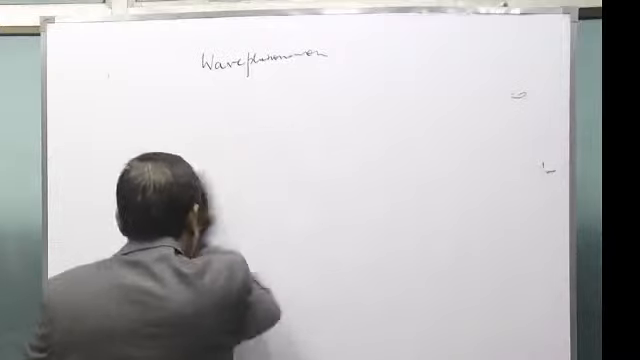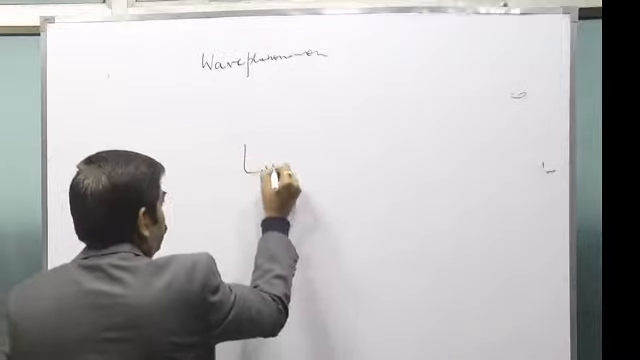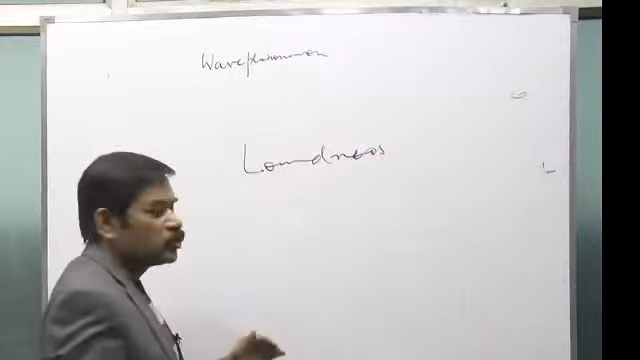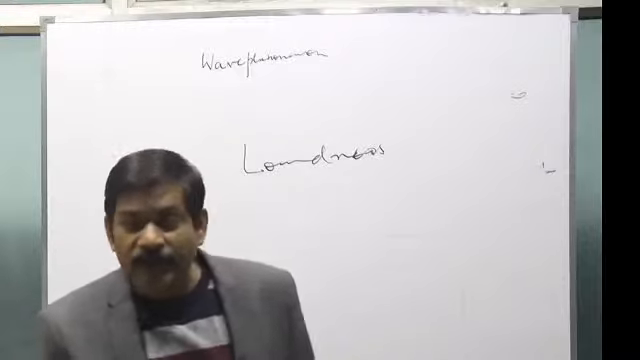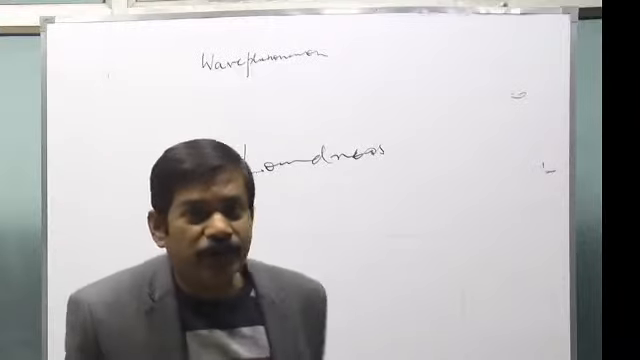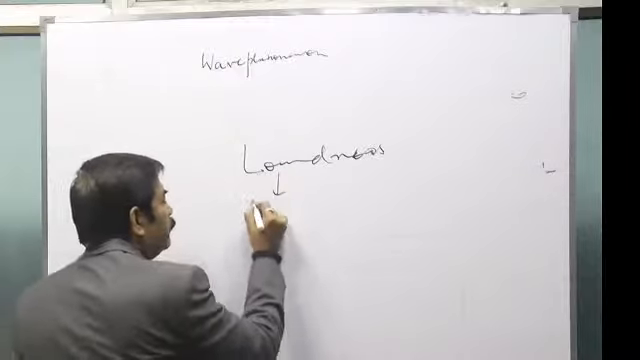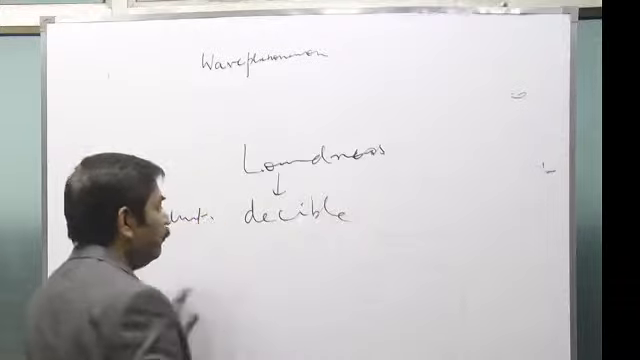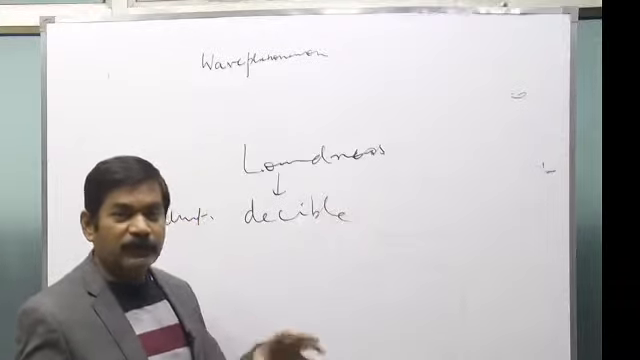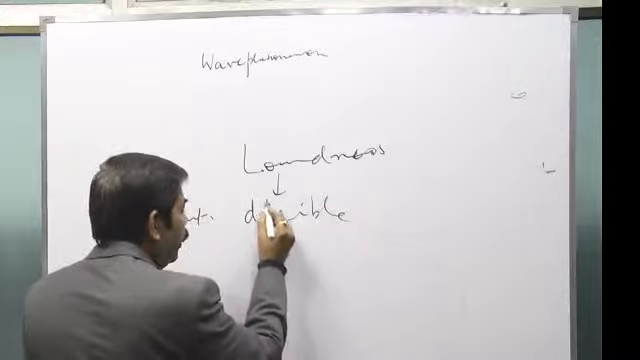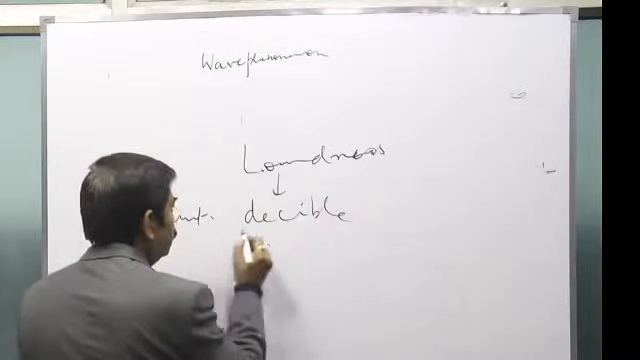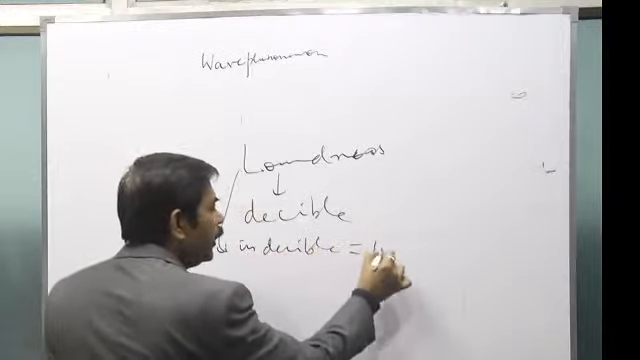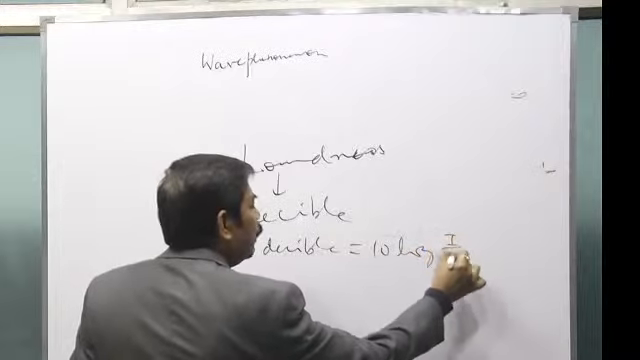Then see, we have one thing called loudness. Loudness of sound. So loudness of sound is not intensity, but loudness. Its unit of loudness is what? It is decibel. This is a unit of loudness. And measurement of loudness of sound in decibels is done by what? Loudness in decibel equals 10 log I over I naught.